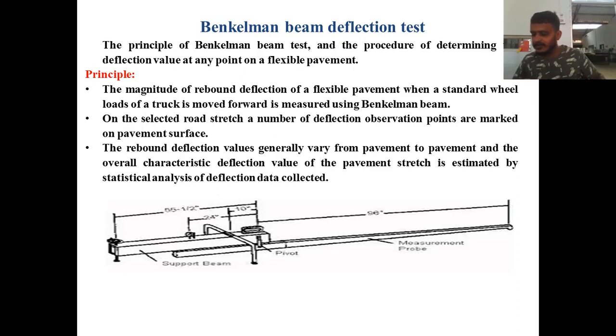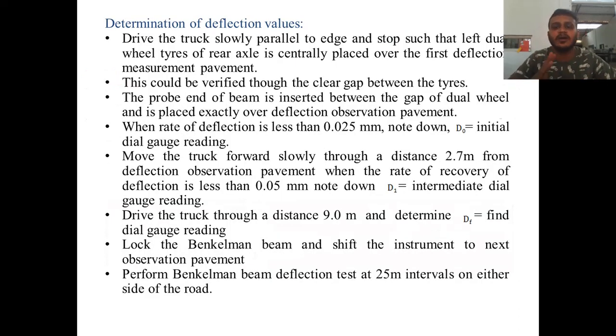Anyway, on the pavement we need to mark 3 points, where you are going to move the truck at various distances. The first or starting point you mark as 0. From that, 2.7 meter ahead is the second point, and from the second point, 9 meter ahead is the third point. So at the first point, from there 2.7 meter to the second point, and from the second point 9 meter. So in total, 3 points you are going to mark on the pavement.